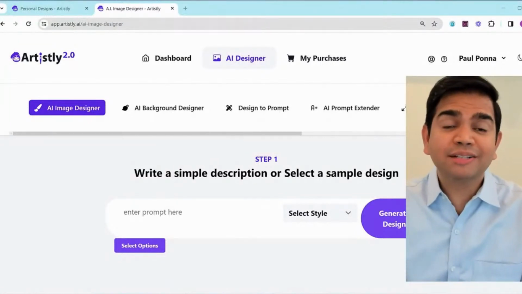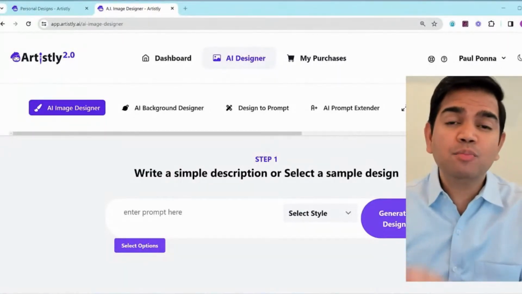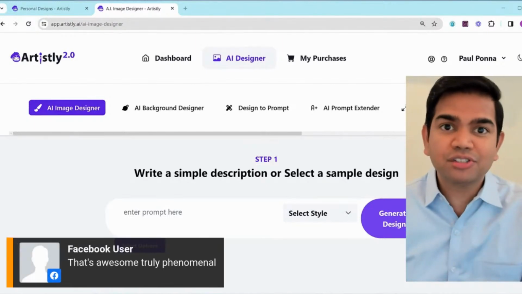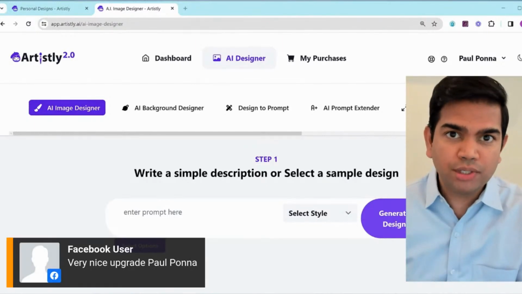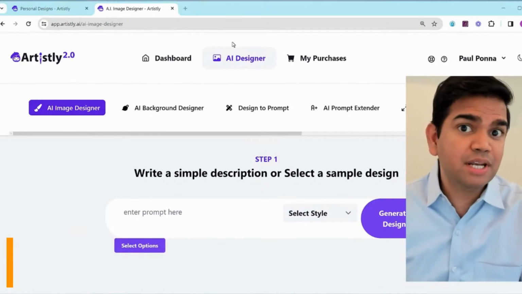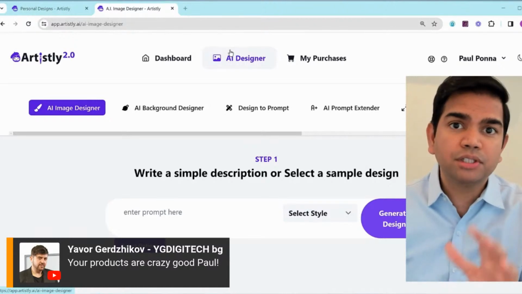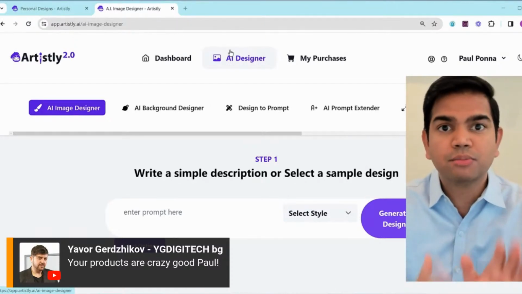So let's just jump in. Be excited, okay? I'm so excited. Wow. This is Paul Panna. Welcome to Artily 2.0, our brand new massive update. It took us 4 months to get here, and you're going to be blown away with the results. This is a monstrous update. Behind the scenes, a lot of stuff has been done, and I'm going to talk about it step by step right now. This is a free update to every single person who already has access to Artily. If you purchased before, you already have access to it.